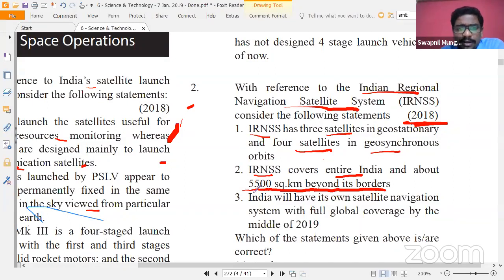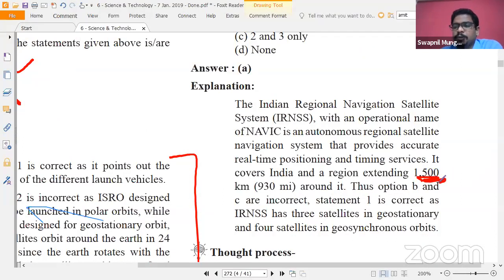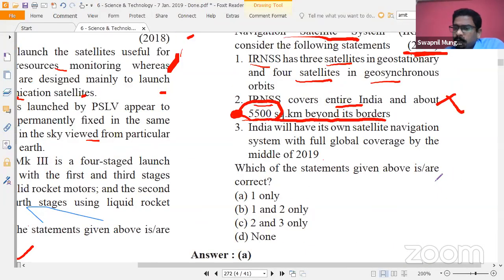And that's why, seeing the option of 5,500 square kilometers, it looks very large. For example, the difference between India and a few of the neighboring countries is about 1,000 kilometers, like for example South Africa. I think the distance is about 1,000 to 1,500 kilometers at the max. So why would the Indian Regional Navigation Satellite System cover 5,500 square kilometers? This option seems wrong if you don't know exactly. Many candidates knew at that time that it covers about 1,500 kilometers for sure. If they know, then it's well and good.